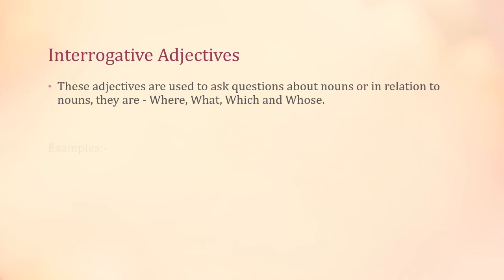So, for example, where did he say he was going? Now here we are asking questions. So what is here? Interrogation. So the adjective of interrogation here is where. Why? Because where is used to ask the question about noun. He is a noun. So we are using where to ask question about the noun, right?